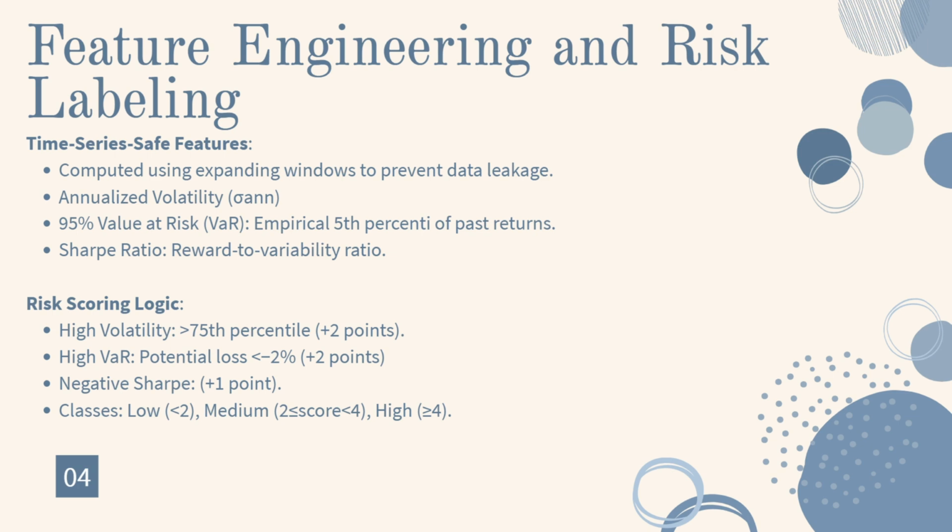Then we have VaR, which stands for value at risk. So what actually is value at risk? It is the maximum loss that a stock can experience over a defined time period within a confidence level. Let's say we chose 95%. It means that there is only a 5% chance that the loss will be more than the value predicted by this VaR. Then the third parameter that we will be using is the Sharpe ratio.